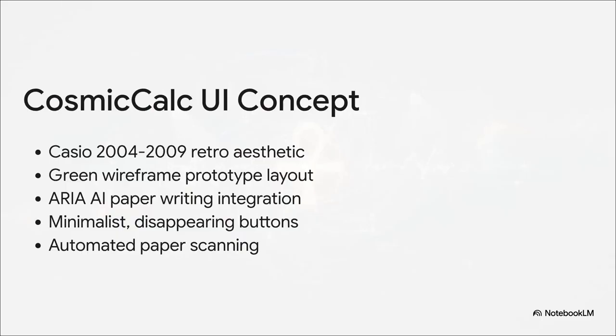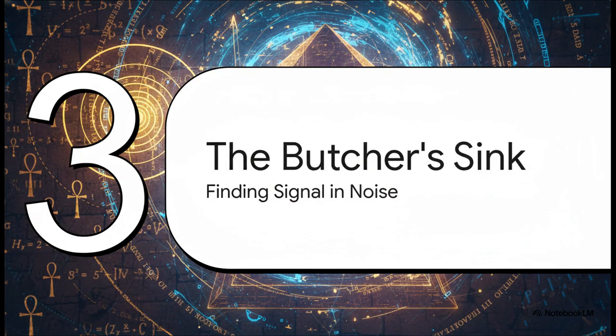And you see that exact same drive pop up in a proposed app concept from the sources called Cosmic Calc. It's an app meant to crunch those massive universal equations we just looked at. But get this, it deliberately uses this clunky, deeply nostalgic 2004 Casio calculator aesthetic. It pairs that retro green wireframe look with highly advanced AI integration. So it's basically taking incredibly complex physics math and hiding it behind minimalist, disappearing buttons. It's pretty brilliant, right? Which brings us to Section 3, the butcher's sink.